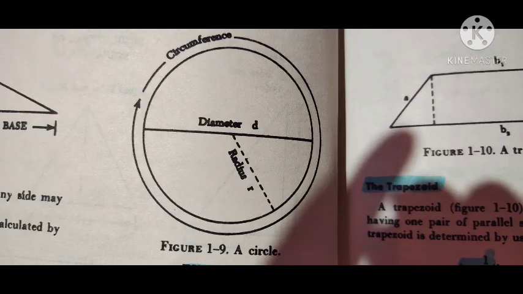Circumference. The circumference of a circle may be found by using the formula capital C equals pi d, small d, where C is the circumference, pi is the given constant, which is 3.1416, and d is the diameter of the circle. Example: the diameter of a certain piston is 5 inches. What is the circumference of the piston?